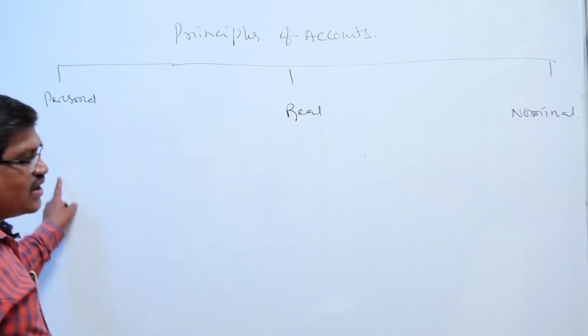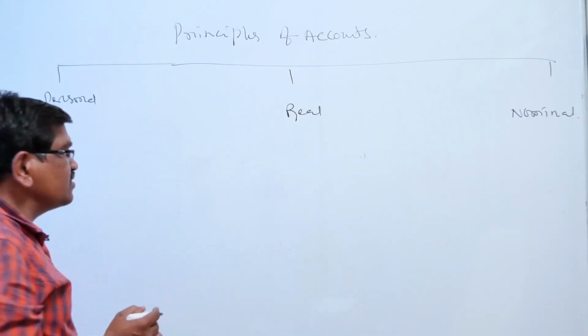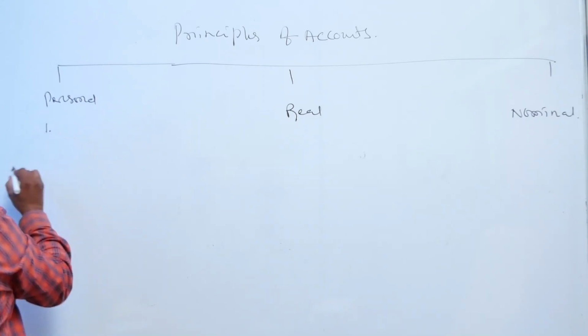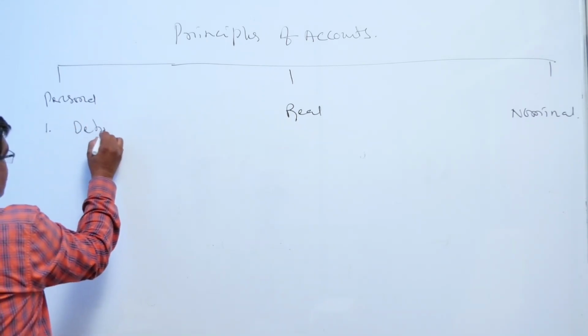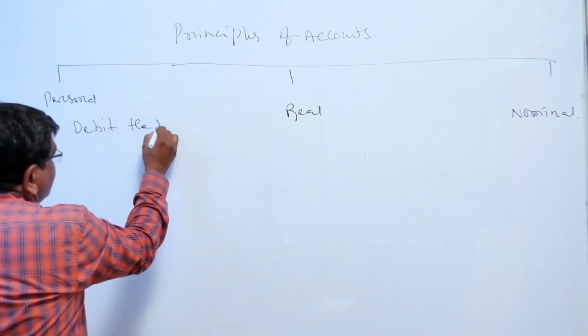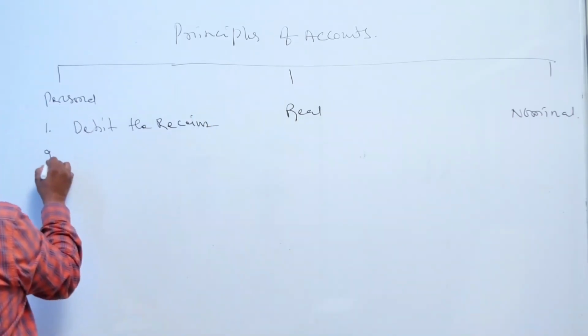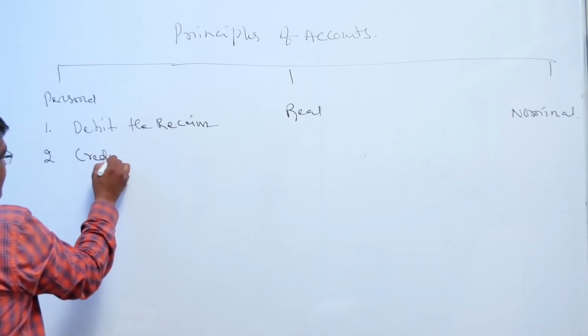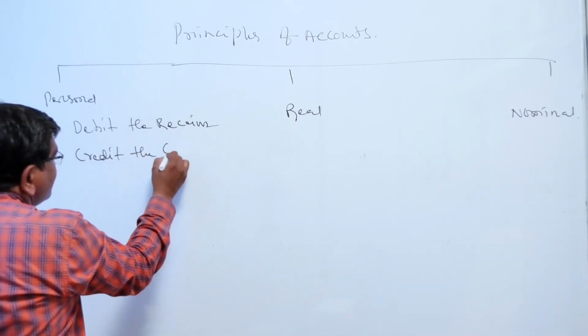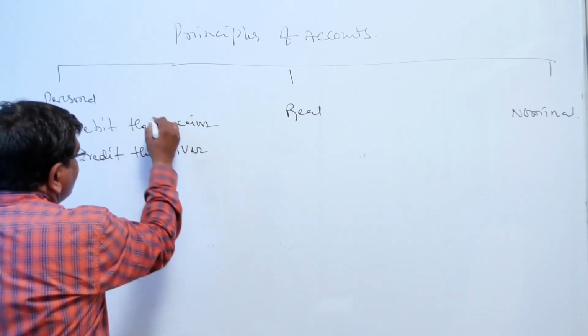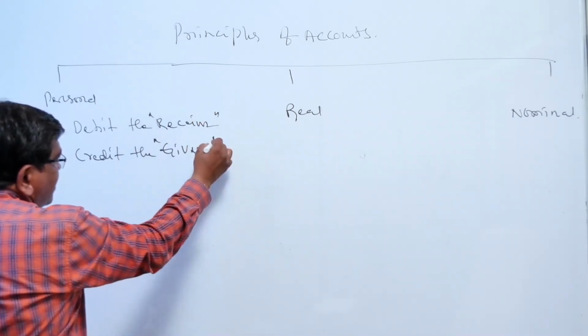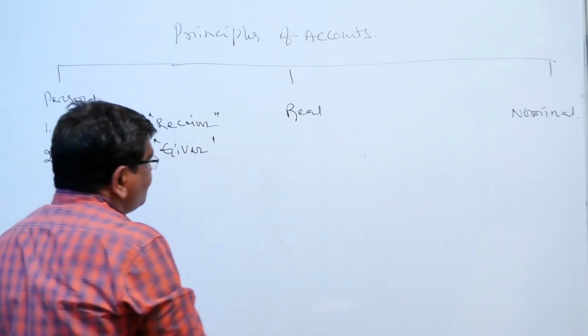Coming to the personal account principle, there are two principles. First one is debit the receiver, and second one is credit the giver. Okay, debit the receiver and credit the giver.